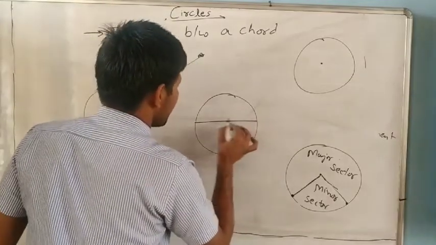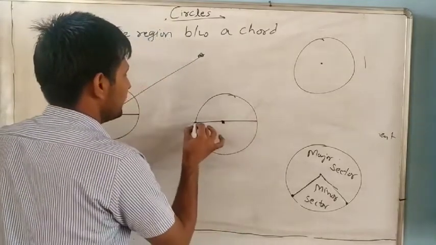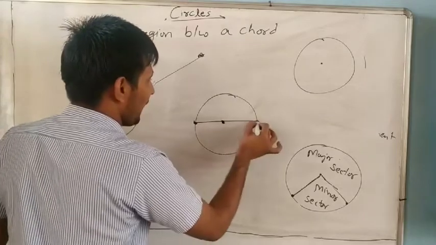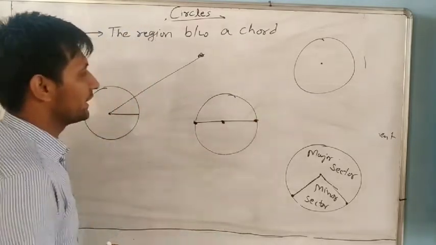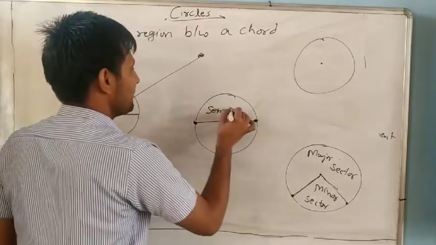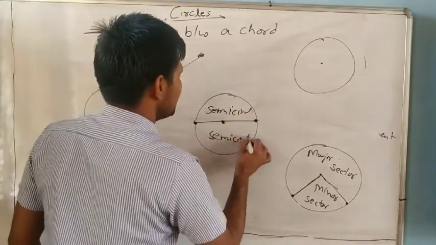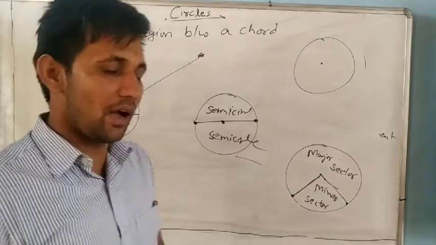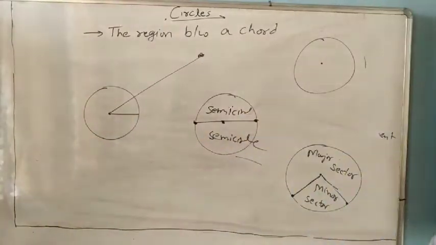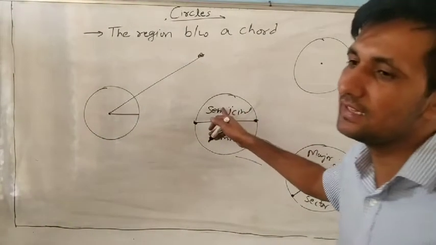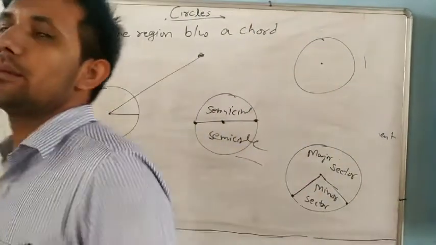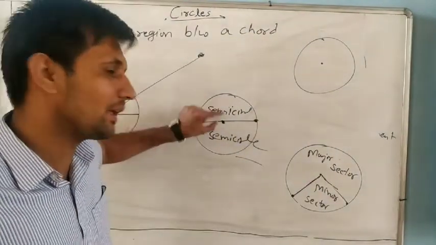If we take a diameter, and take arcs on its end points, it is called a semicircle, because it is neither a minor arc nor a major arc. It is called a semicircle.